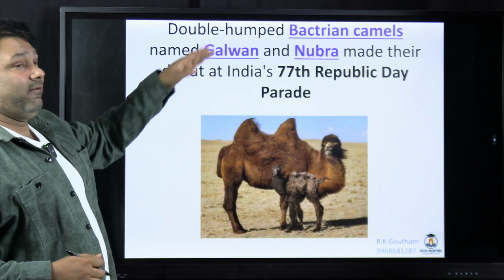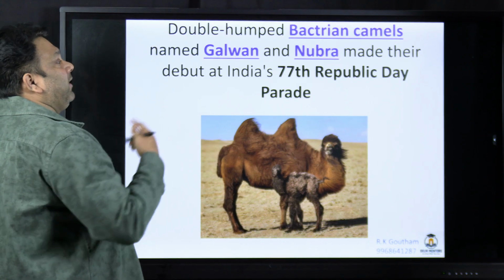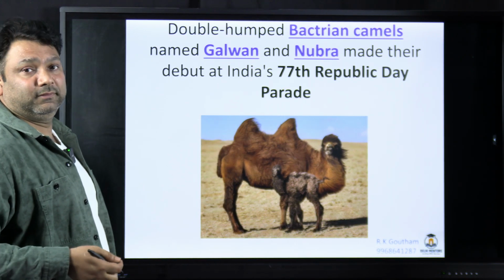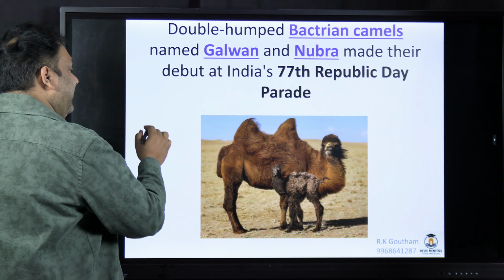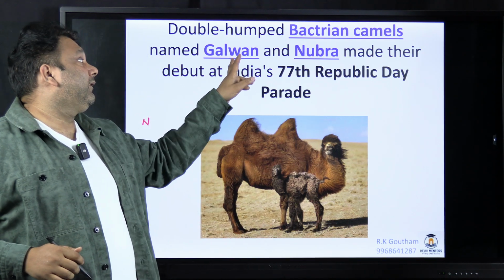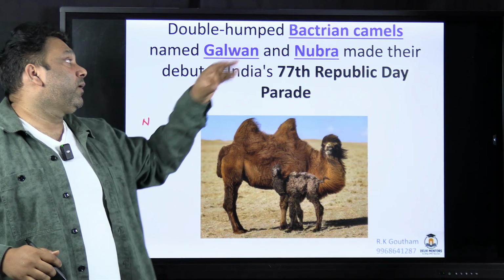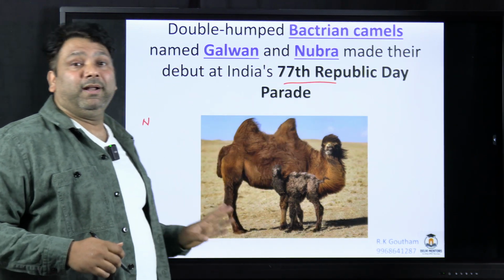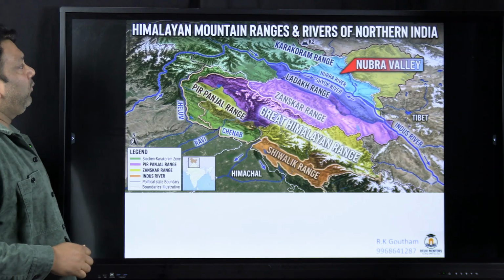Now why this region becomes important? Because you have a double humped camel. This double humped camel is also called Bactrian camels, and in India they are there in the Nubra valley. Therefore these camels are also called as the Galwan camels or Nubra camels, and they have debuted in the 77th Republic Day parade. So that's why it is important.